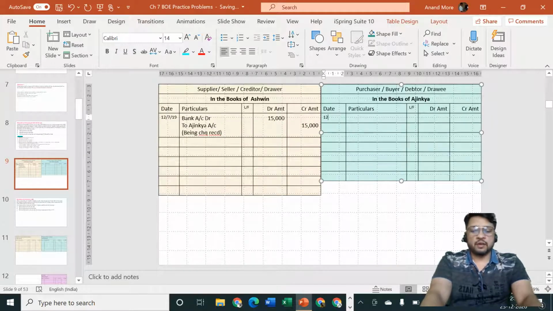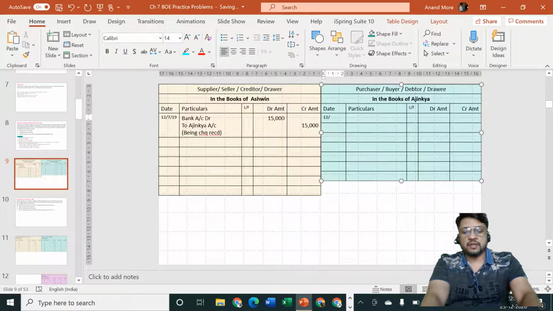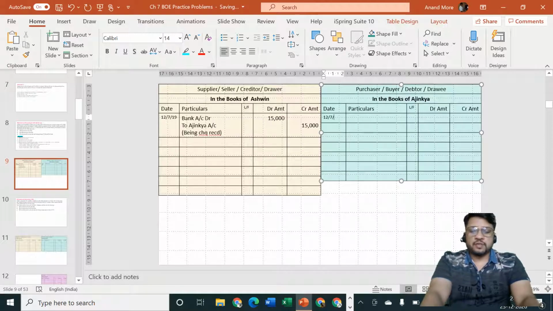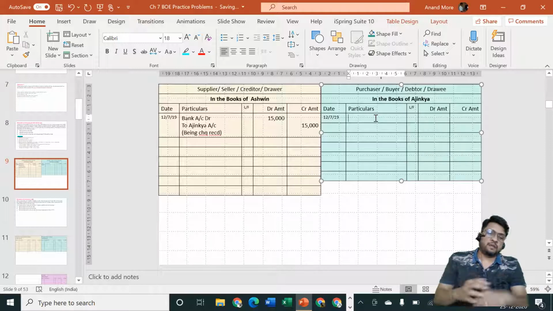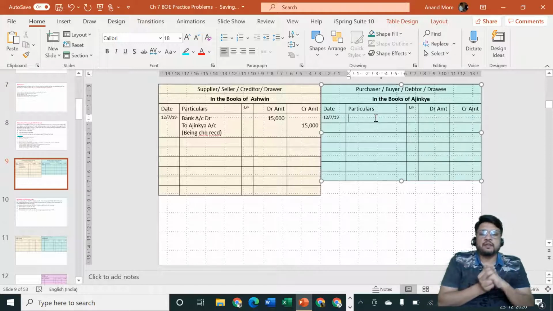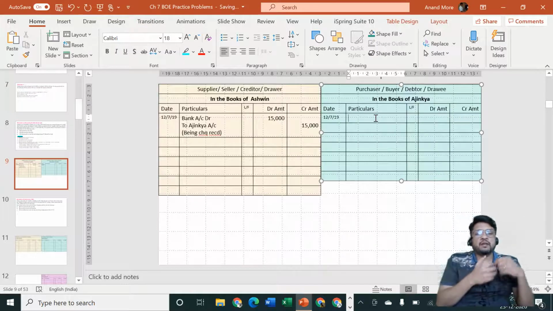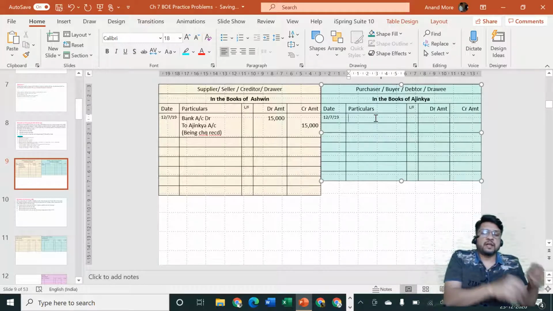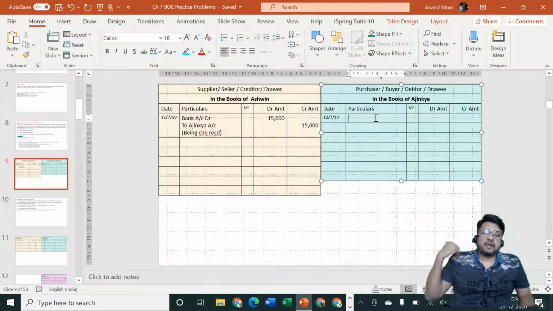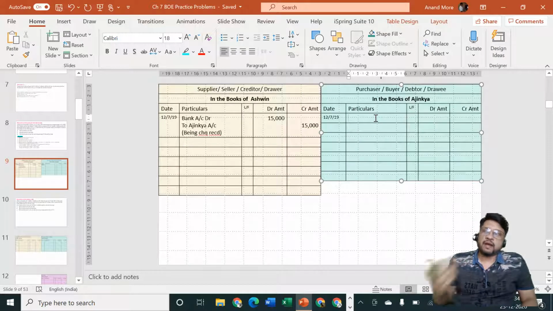Same situation. Now let us consider from the viewpoint of Ajinkya. Ashwin was saying that check is received, whereas Ajinkya will say check has gone out, check is given. Okay, to whom the check is given? It is given to Ashwin. So who is the receiver? Ashwin is the receiver. And who is the giver? Since the check is given, the money is not getting out of our cash box, but money will get out of our bank account. That means our banker will be the giver. So our bank account will be the giver.